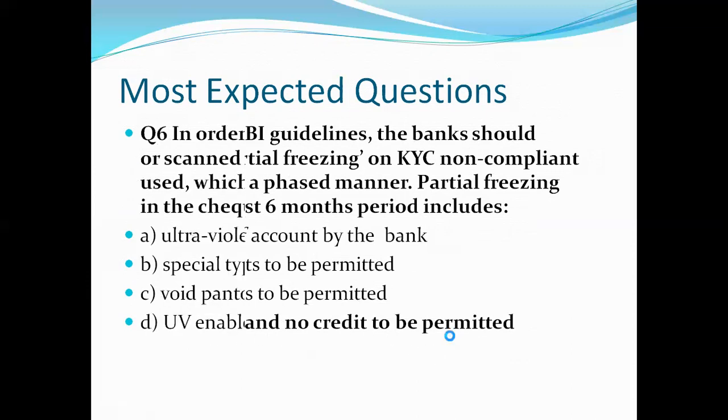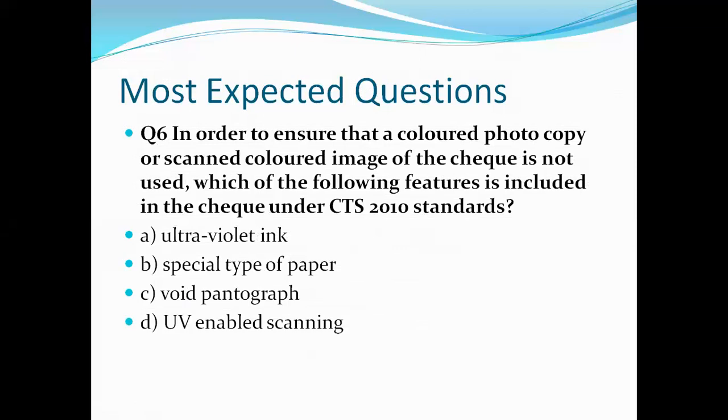Let's see, friends, next question, question number 6. In order to ensure that a colored photocopy or scanned color image of the check is not used, which of the following features is included in the check under CTS 2010 standard? Our options are ultraviolet ink, special type of paper, void pantograph, UV enabled scanning. So let's see what is the correct answer.